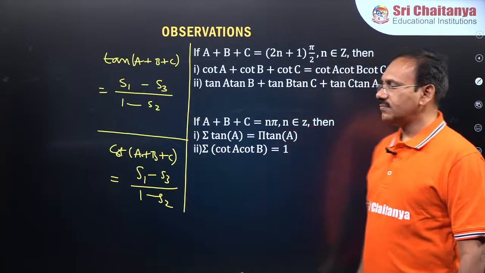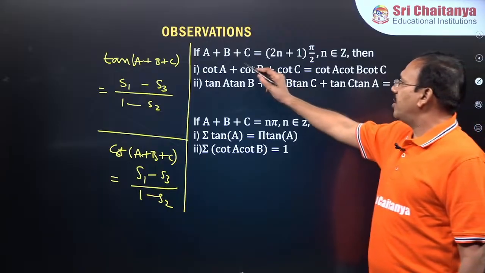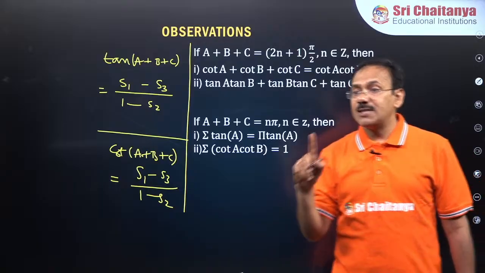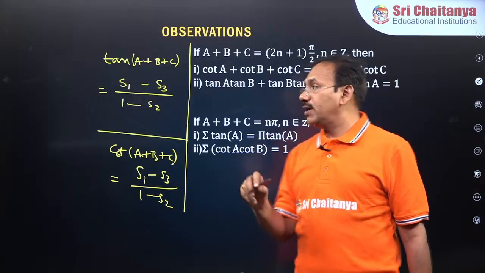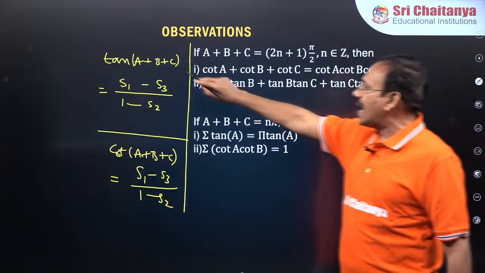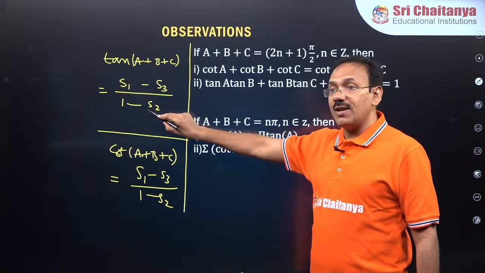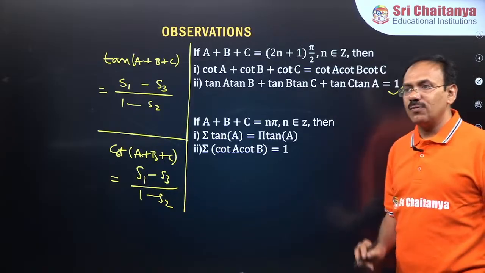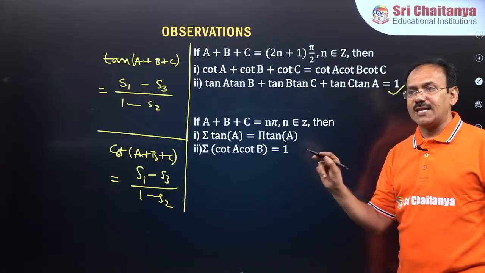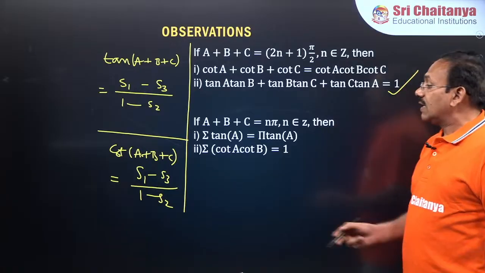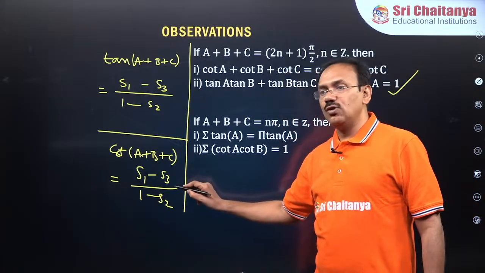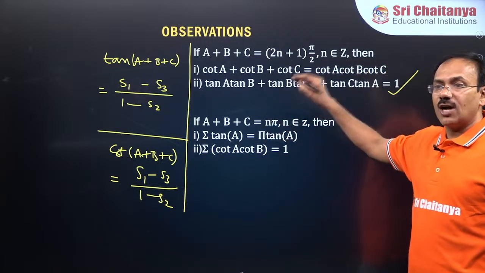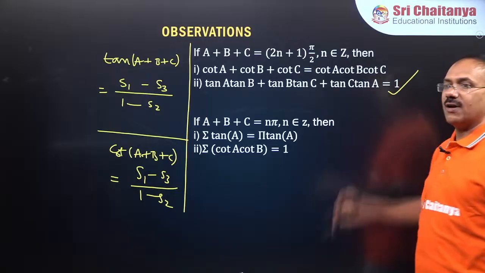Now, if A plus B plus C is an odd multiple of pi by 2, listen to me carefully, what happens? Tan is not defined, so the denominator is 0, S2 is equal to 1. You see, this is the result. S2 means tan A tan B plus tan B tan C plus tan C tan A is 1. Cot becomes 0, so the numerator is 0, so S1 is equal to S3. You see, cot A plus cot B plus cot C is equal to cot A cot B cot C.